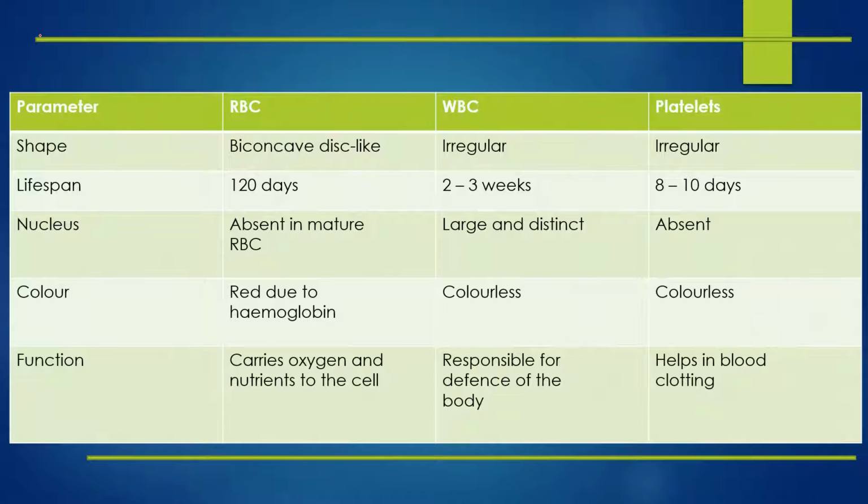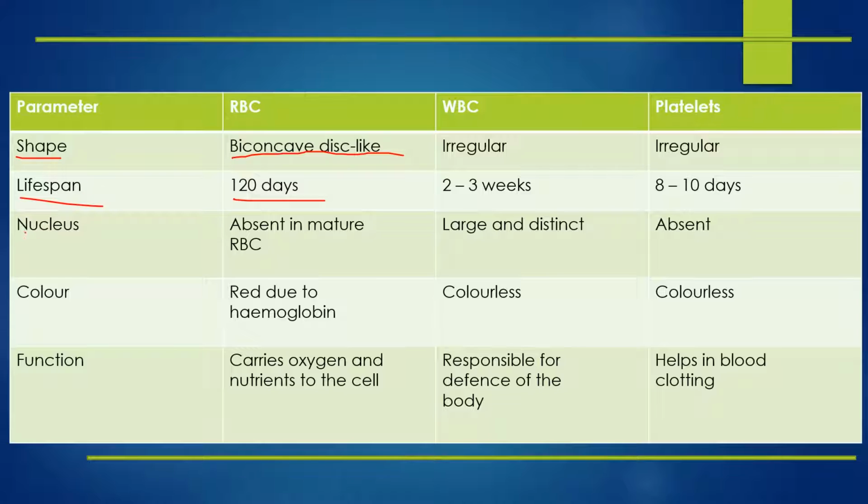Now let us in more detail learn RBC, WBC and platelets, their shape, lifespan, nucleus, color and function. So RBC. So RBC shape is biconcave disc-like. Lifespan is only 120 days. No, not only 120 days. It's literally 4 months.